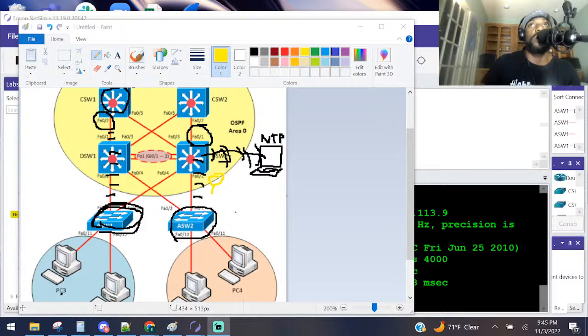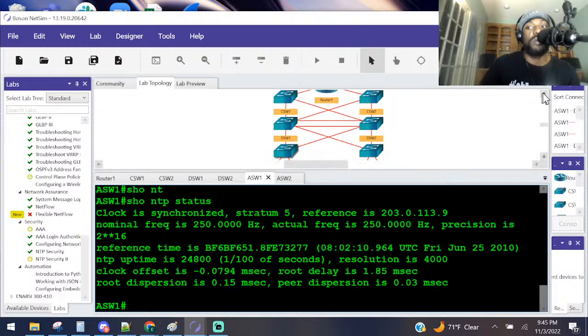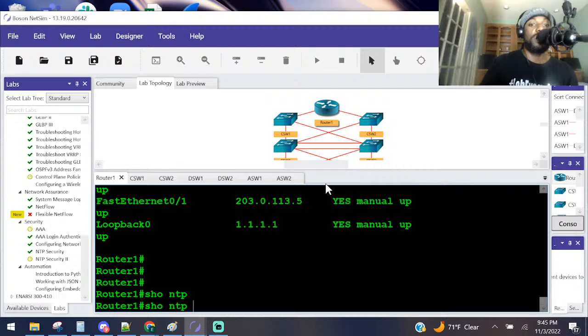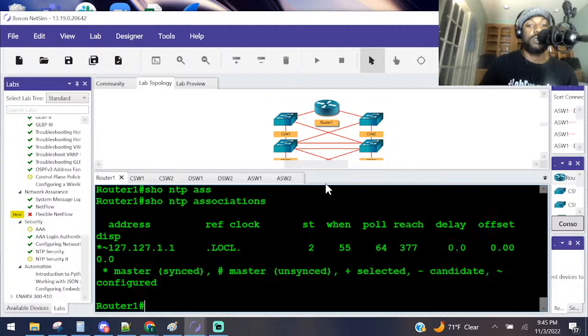Oh yeah, so we were past that part. Now we got to do authentication. Cisco devices can use authentication to verify the source of the packets. In this task, you will configure authentication. On router 1, display NTP associations. So we go to router 1 and do show NTP associations.